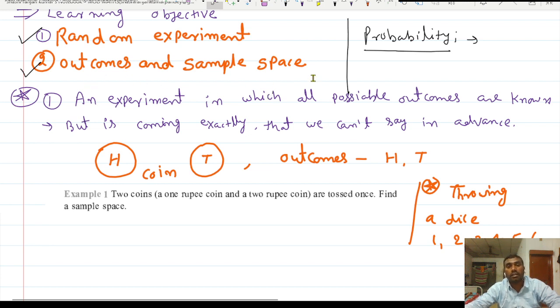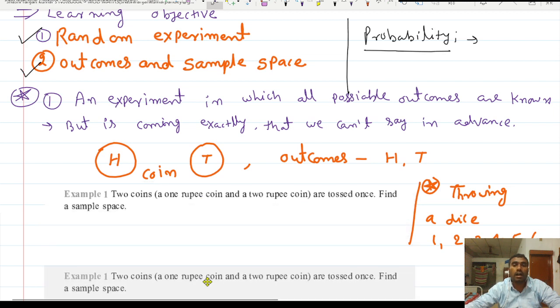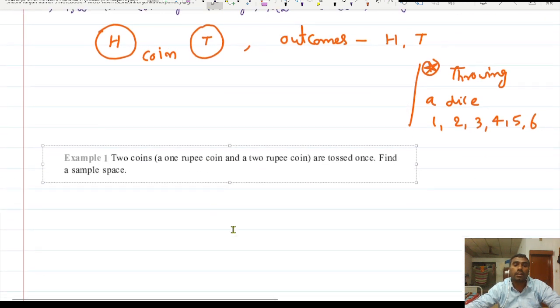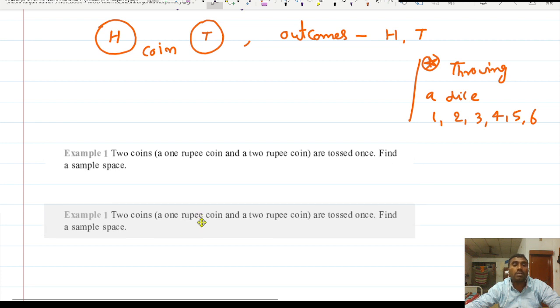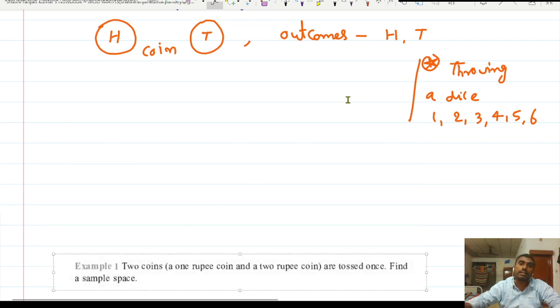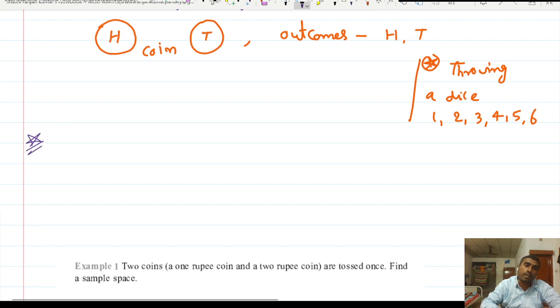And when we write all the possible outcomes in the form of a set, it is called the sample space. So simple. So what is the sample space actually? When we write all the outcomes in the form of a set, it is called the sample space.